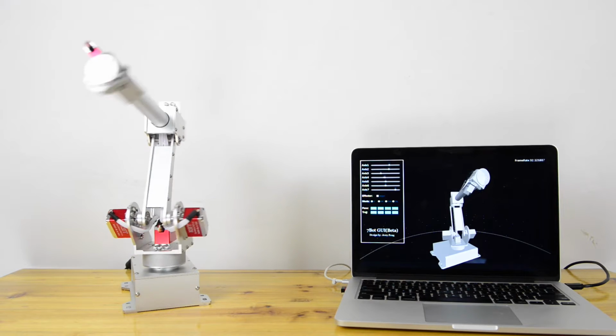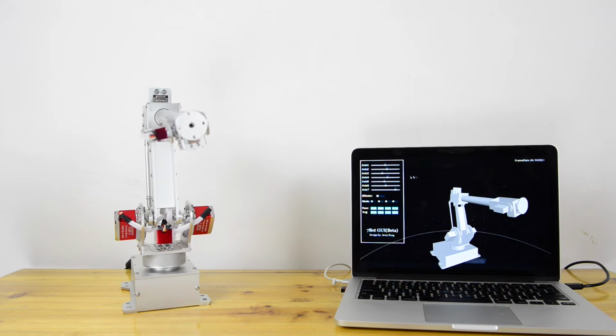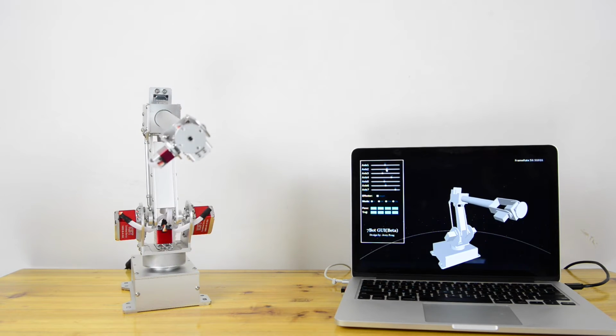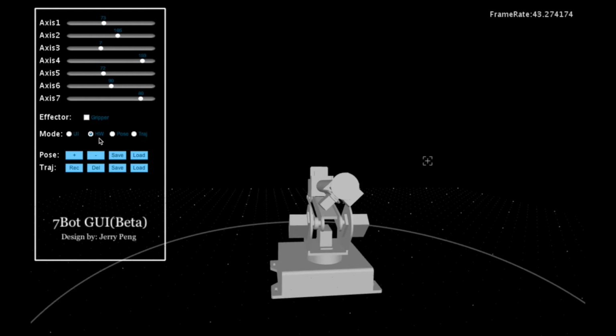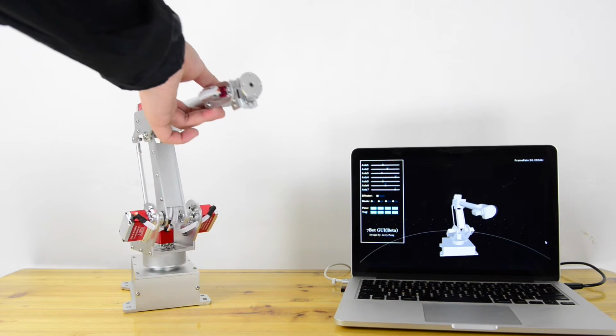All the motions of this graphic model can be synchronized to our hardware. Our hardware motion can also be synchronized to the software. Just click the hardware selection here. Now you can control the graphic model using the hardware.